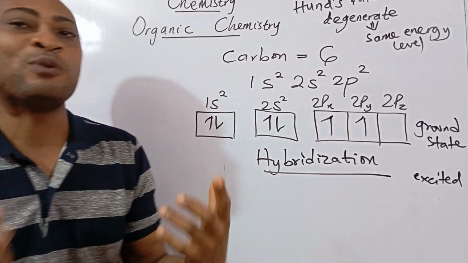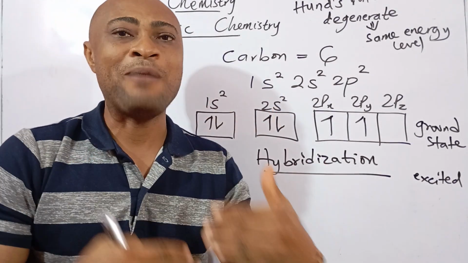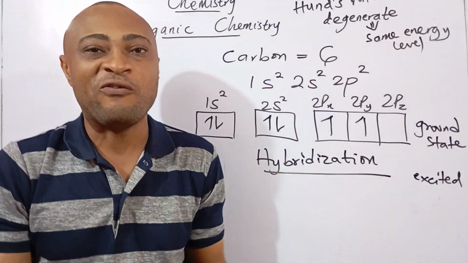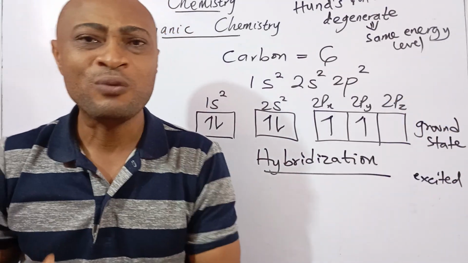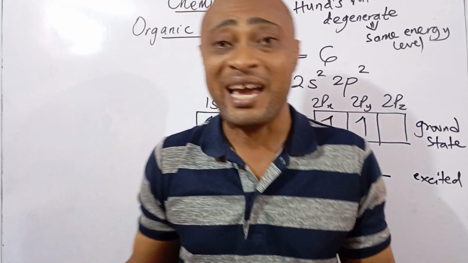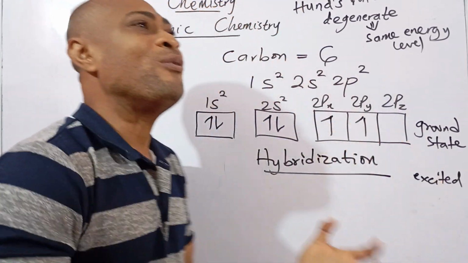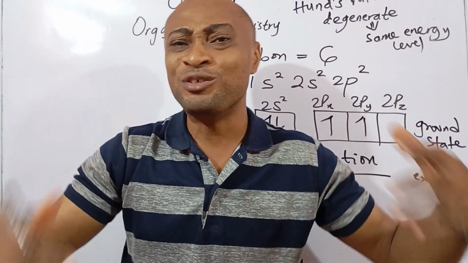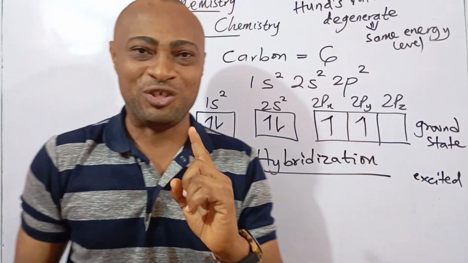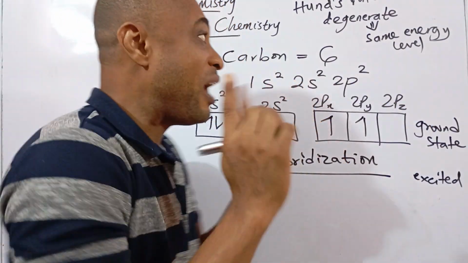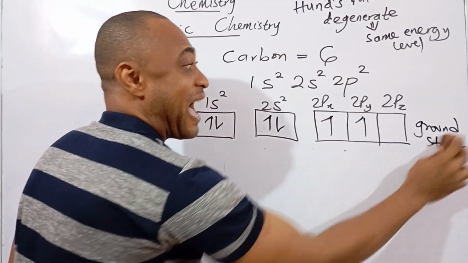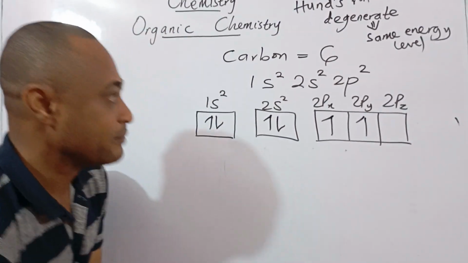Because I see some textbooks will tell you, what is the hybridization of alkane? They say sp3. What is the hybridization of alkene? They say sp2. And what is the hybridization of alkyne? They said sp. But how they came about sp3, sp2, sp, students still don't understand. And that is what I want to teach you this morning. I want to show you how they came about sp3, sp2, and what? And sp.